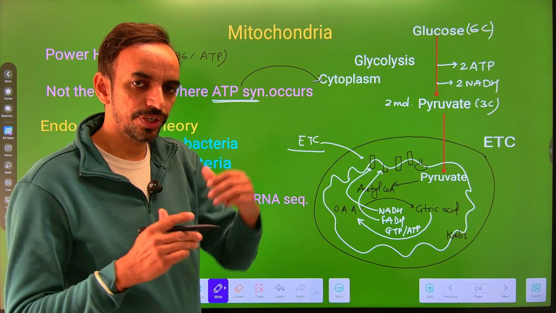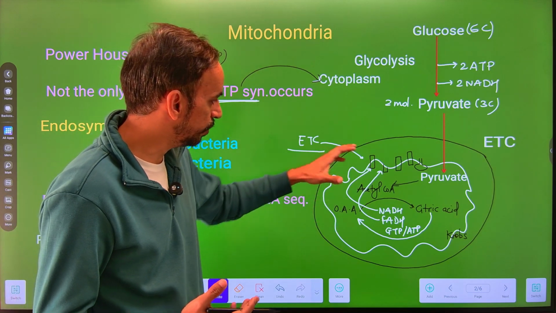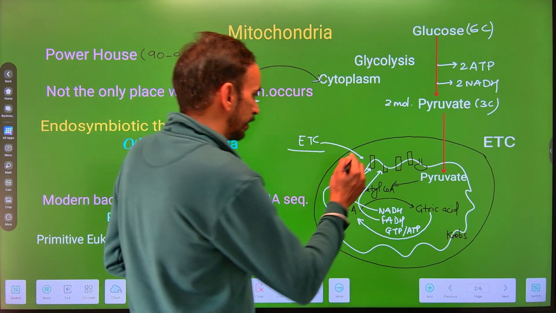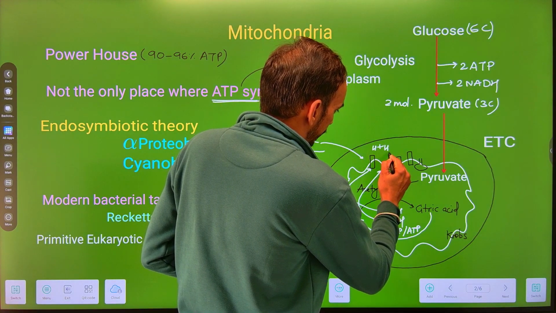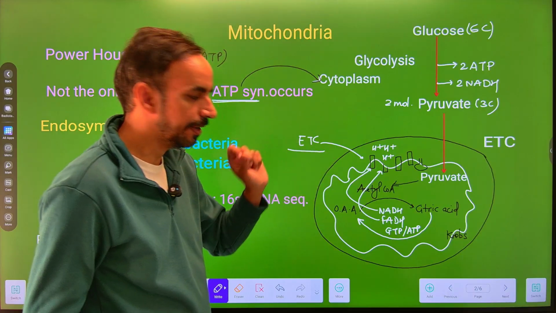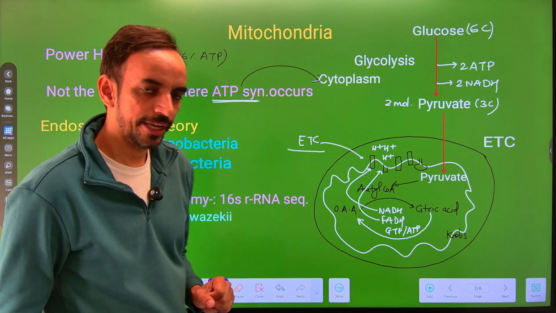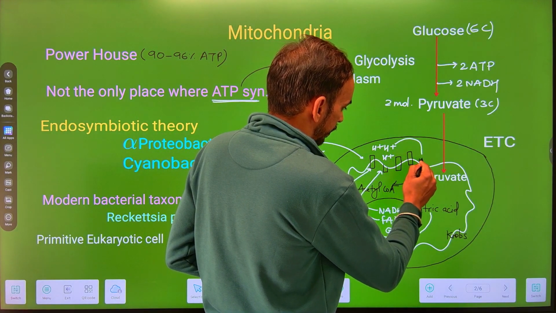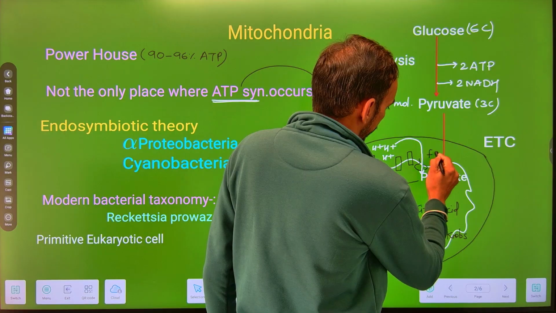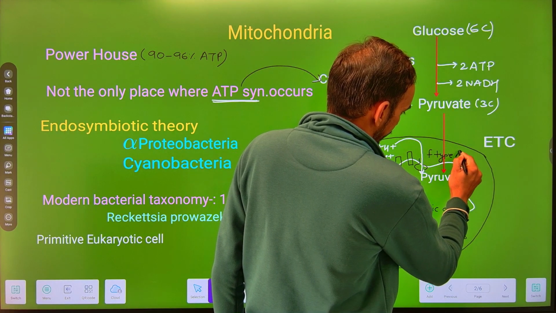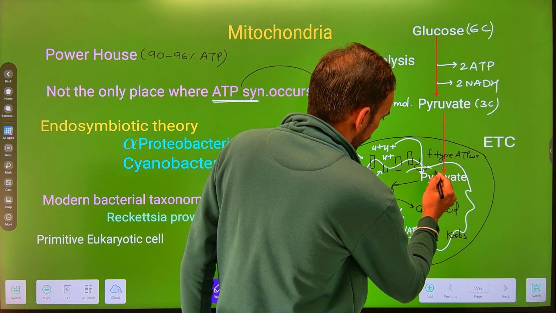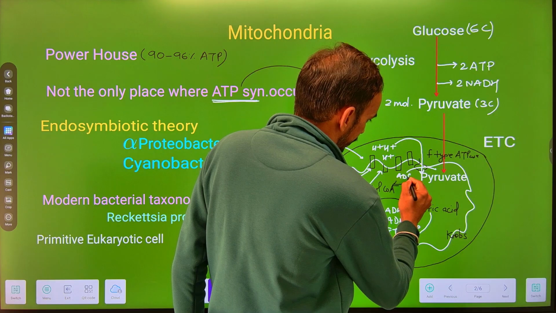Now, the energy which is generated is due to the oxidation, that is the transportation of electron from one protein complex to another protein complex. There is a transportation of H plus ion into the perimitochondrial space, the space between the outer and the inner membrane. इसको बोलते हैं perimitochondrial space. When these H plus ions come down their concentration gradient through a special type of ATPase which is known as F-type ATPase, during this there is a conversion of ADP into the ATP.